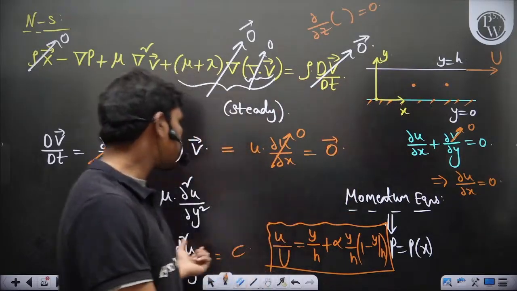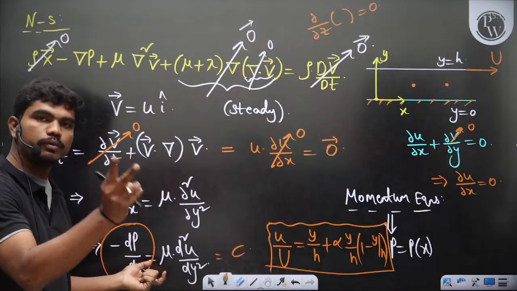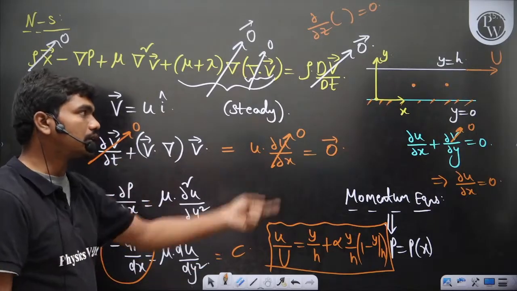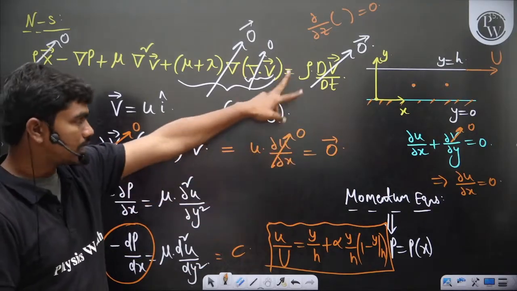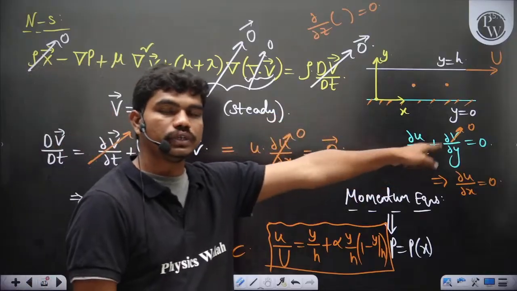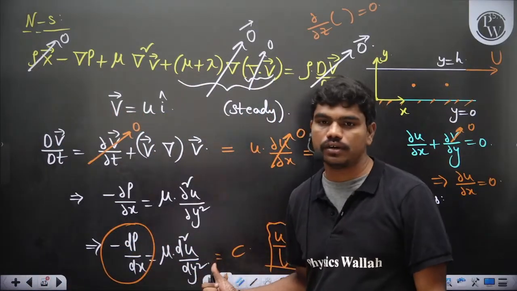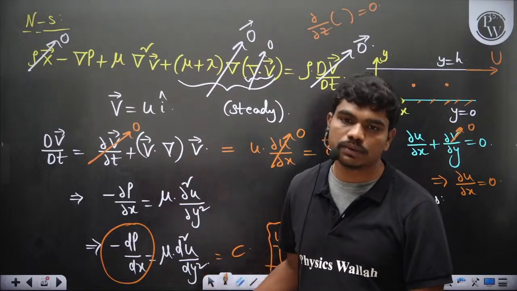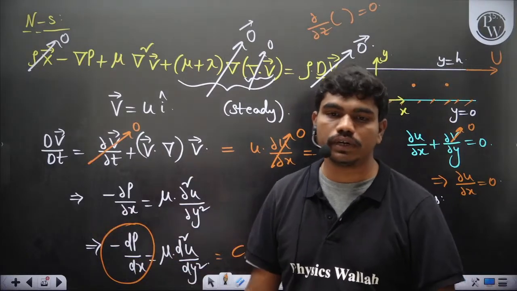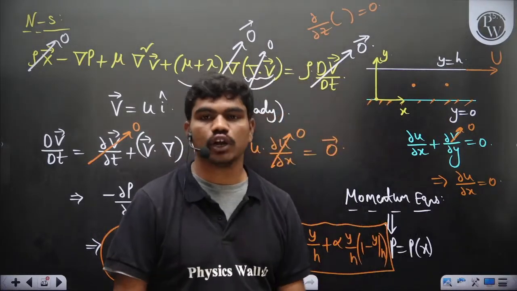So this is a second order differential equation. To solve this, you need two boundary conditions. One boundary condition is at y equal to 0, u equal to 0. Second boundary condition, at y equal to h, u is equal to capital U. That's all. If you apply these, then you will get this velocity profile. Okay, and once you get this velocity profile, then you can calculate whatever you want: discharge, wall shear stress, anything you can do.